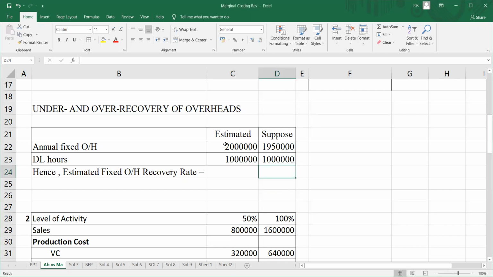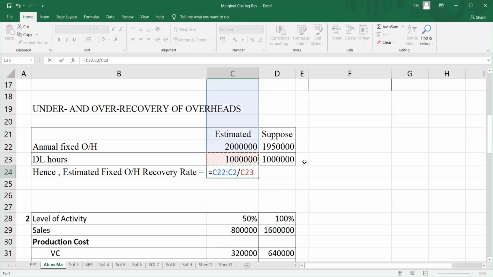Suppose the annual fixed overhead cost is 20 lakh rupees. The direct labor hours that we are going to work is 10 lakh hours. Under absorption costing, we all know that overhead costs are absorbed at the rate of direct labor hour. So my estimated recovery rate will be 20 lakh rupees divided by 10 lakh hours, 2 rupees.